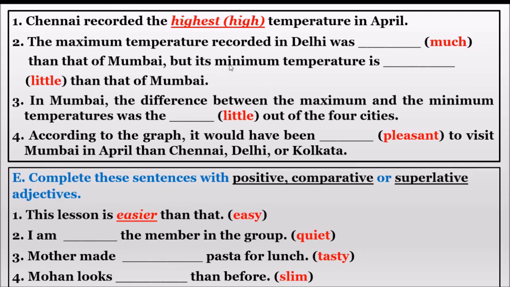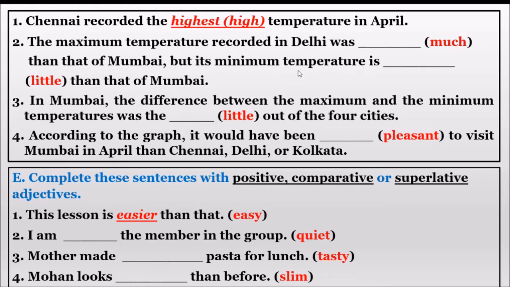But its minimum temperature is dash than that of Mumbai. Here also, the maximum temperature recorded in Delhi was more than that of Mumbai. But its minimum temperature is dash than that of Mumbai.